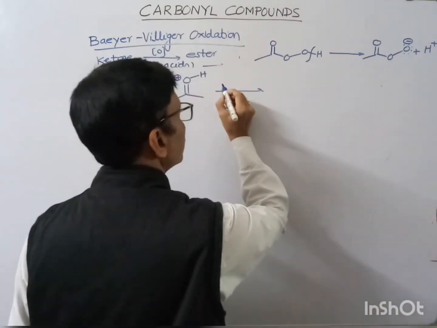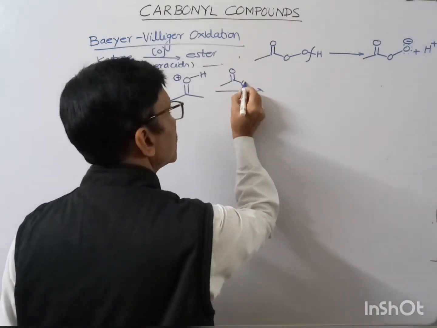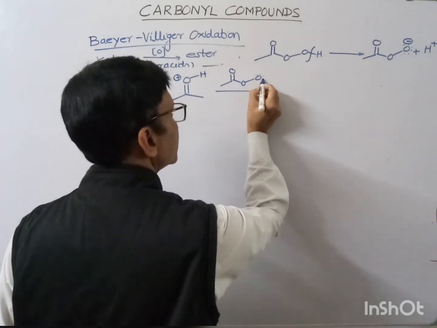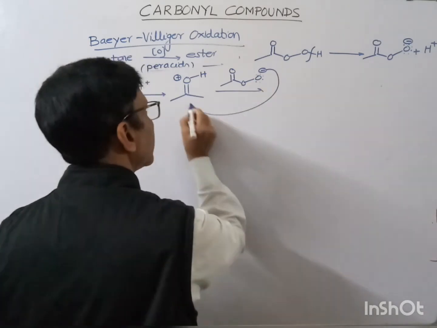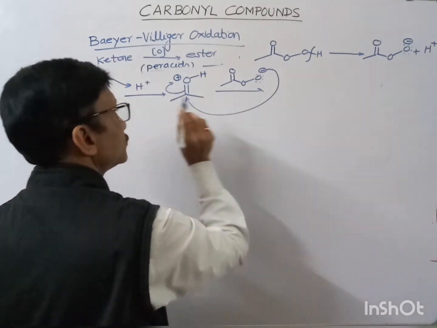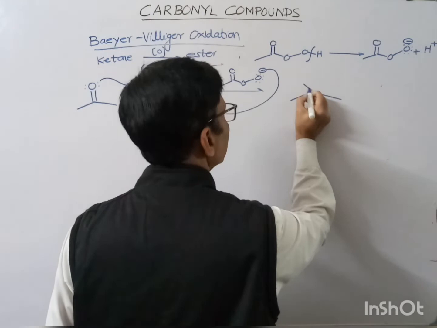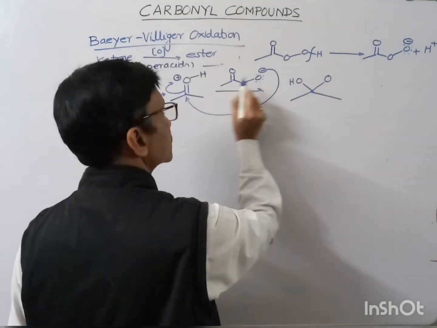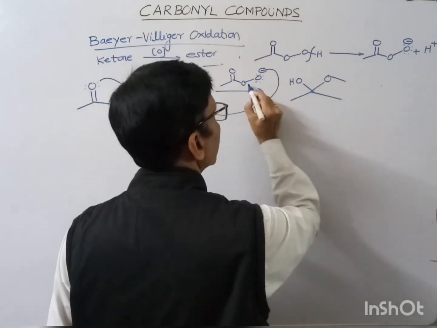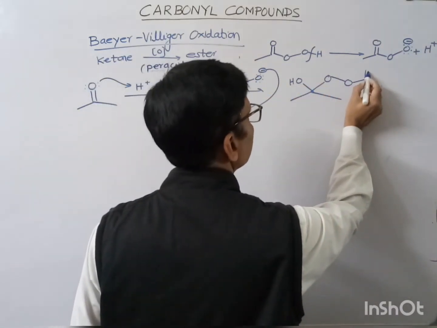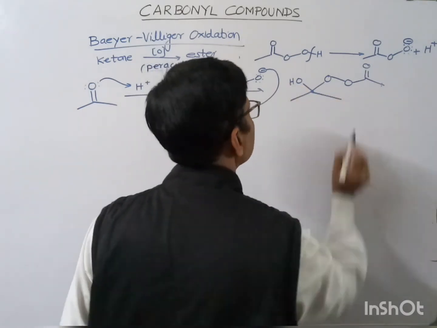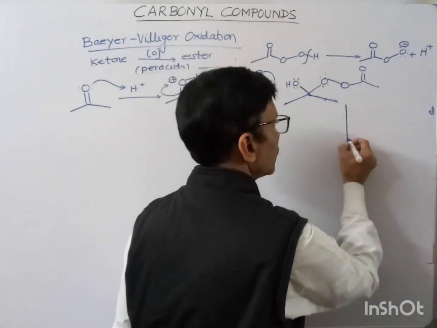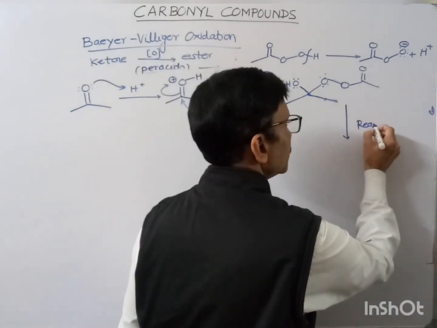Now we have the per acetate ion, which will act as a nucleophile, and it can attack over this electrophilic center. The positive charge will get neutralized, and you can write OH over here, and this carbon is attached to this oxygen, and now another oxygen. Okay, so in another step you can see the rearrangement.